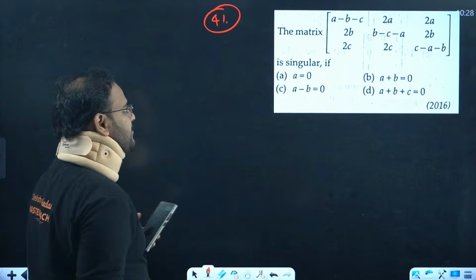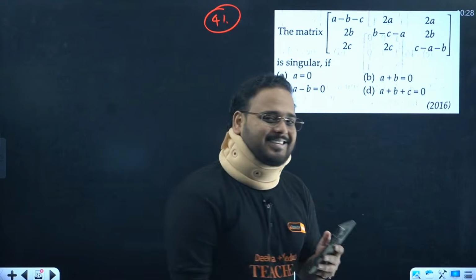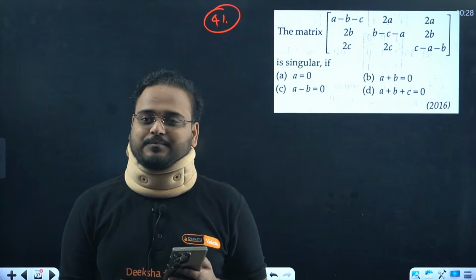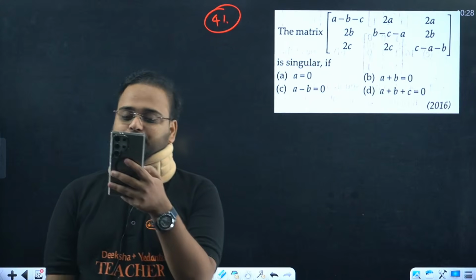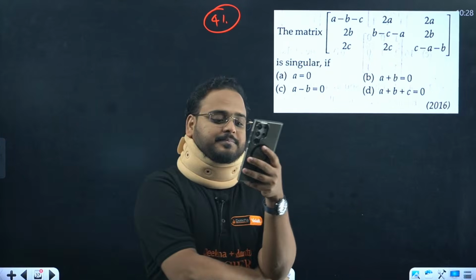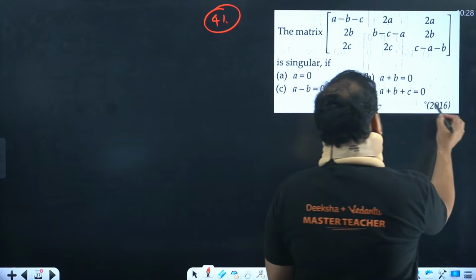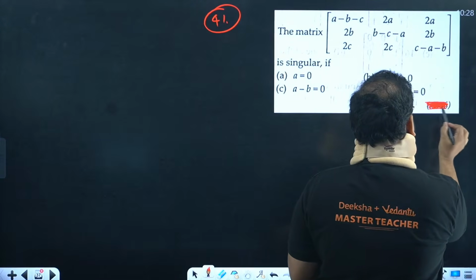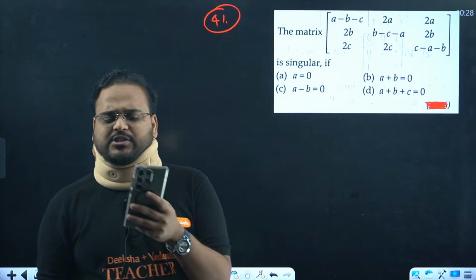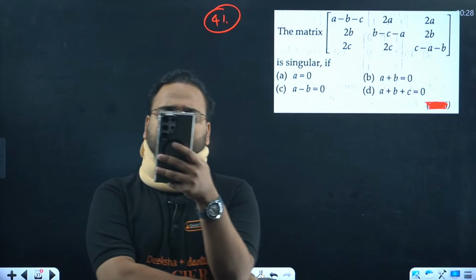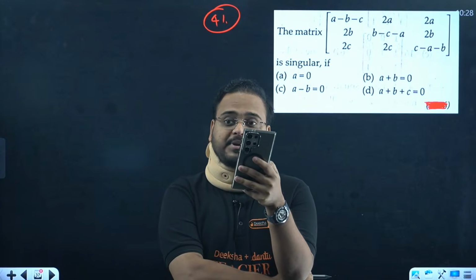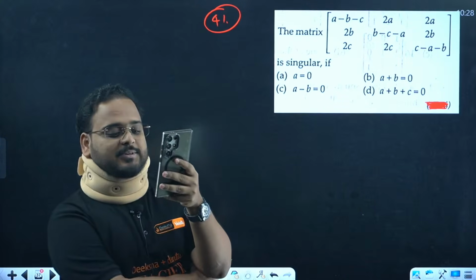Let's see this one. Who's doing this one? A minus B minus C, singular they have given. It means determinant is equal to 0. Not a KCET PYQ. A good question that can come in CET, but not a KCET PYQ. Solve this.